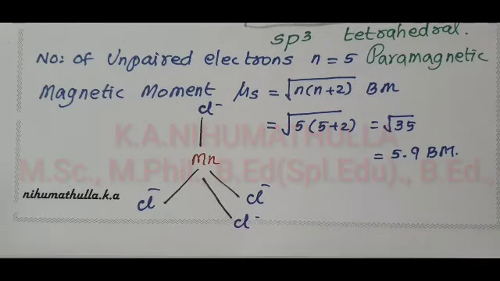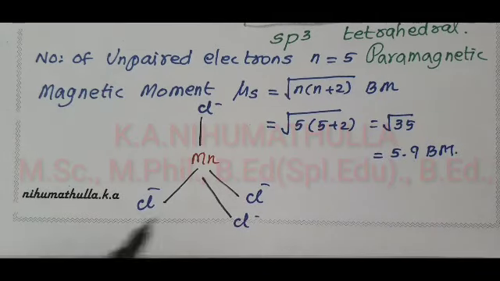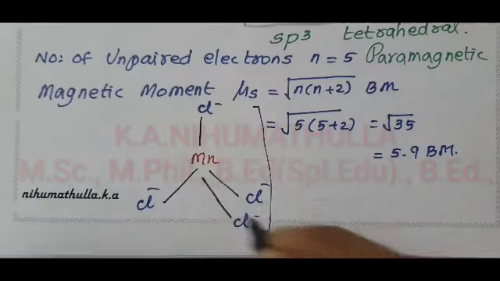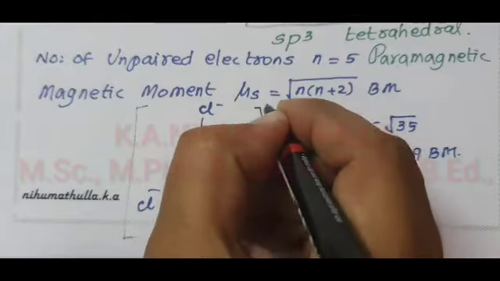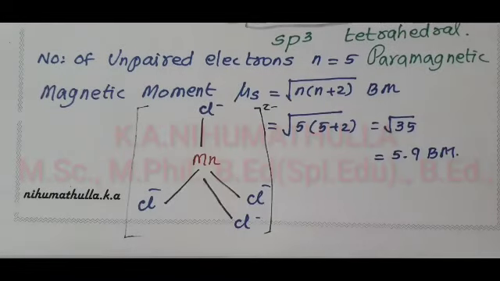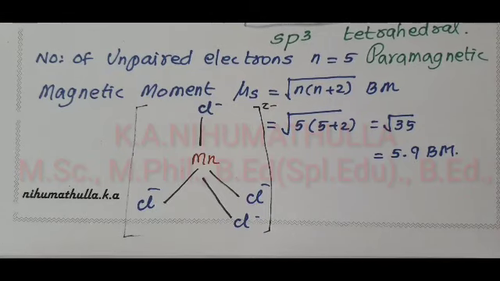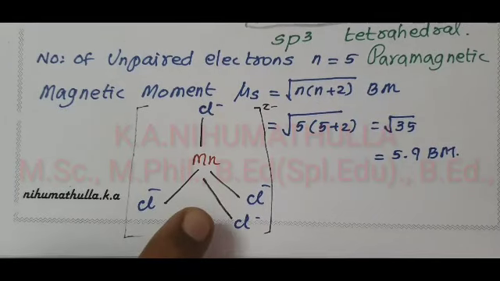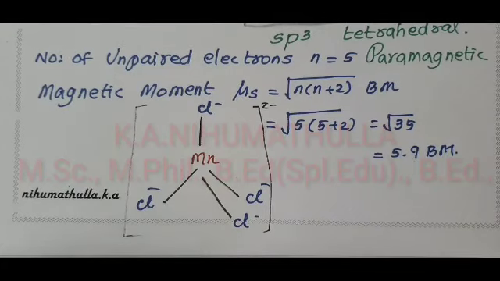This is your tetrahedral geometry, and we know the charge on the complex is 2 minus. This is MnCl4 2 minus. So the hybridization, geometry, and magnetic moment of tetrachloridomanganate(II) ion are discussed here.